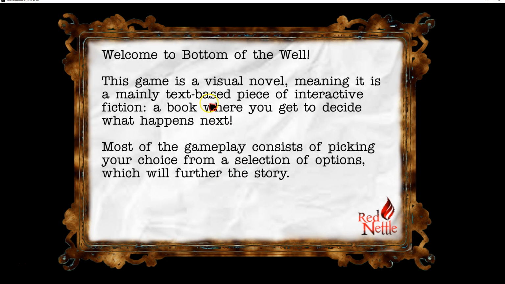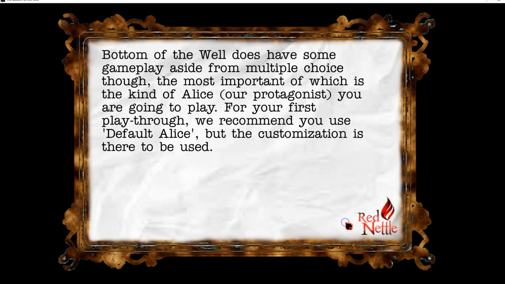Welcome to Bottom of the Well. This game is a visual novel, meaning it is a mainly text-based piece of interactive fiction, a book where you get to decide what happens next. Most of the gameplay consists of picking your choice from a selection of options which will further the story. Bottom of the Well does have some gameplay aside from multiple choice though, and the most important of which is the kind of Alice, your protagonist, you're going to play. For your first playthrough, we recommend you use default Alice, but the customization is there to be used.